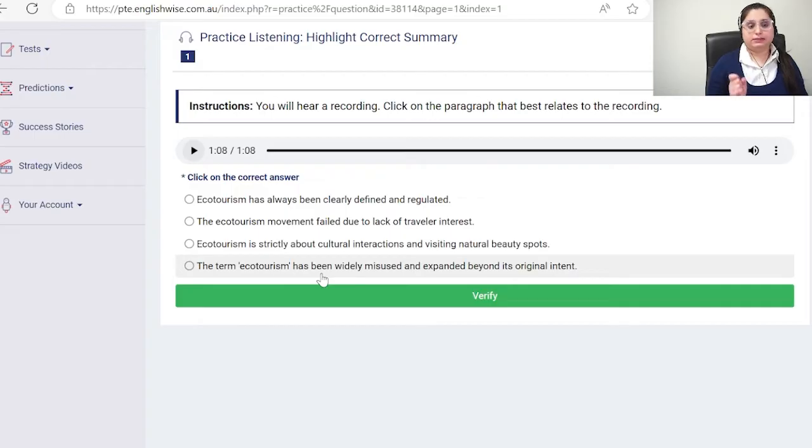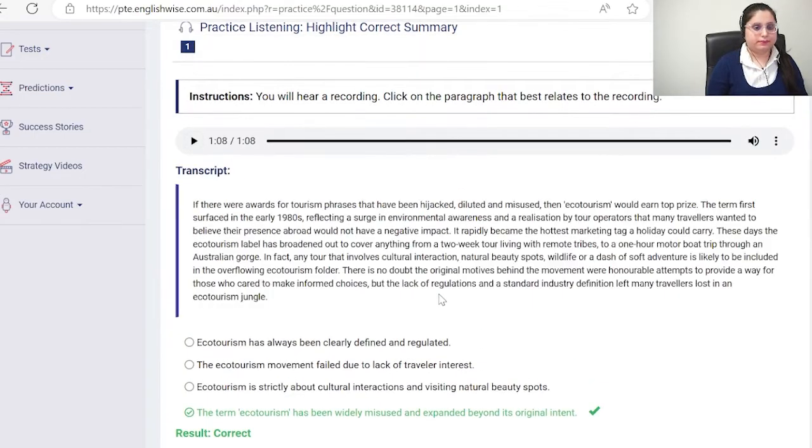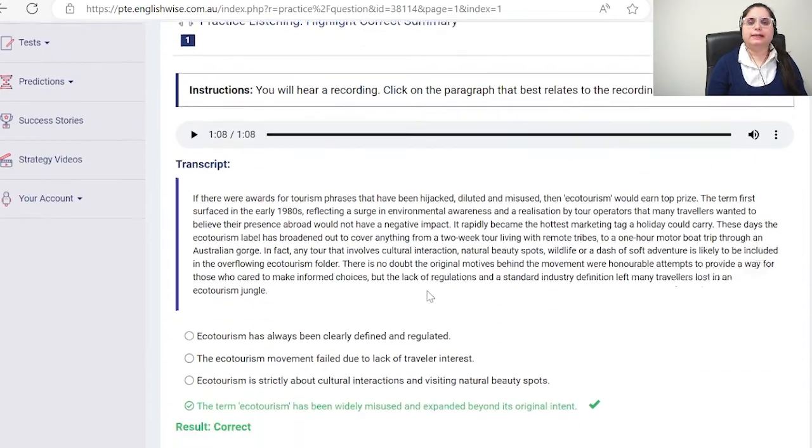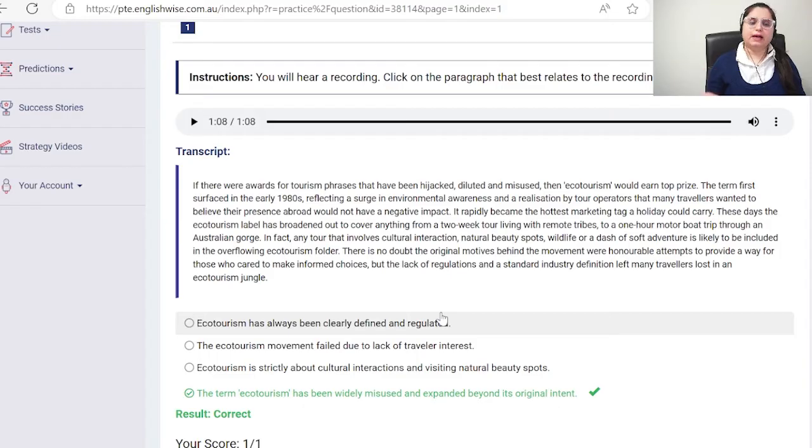So I think the answer is the last one. Let's check it out. And that's correct. I got one on one. So this was all about highlight correct summary. If you get the answer, that's okay. If you don't, then just make sure you select option C and go forward.